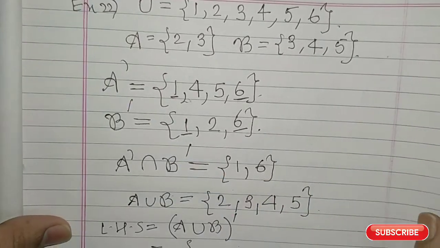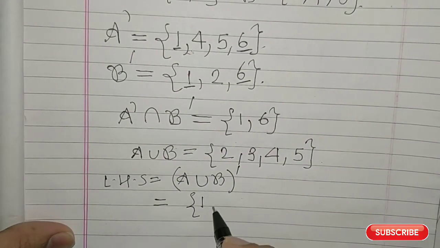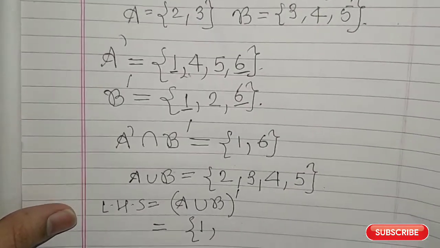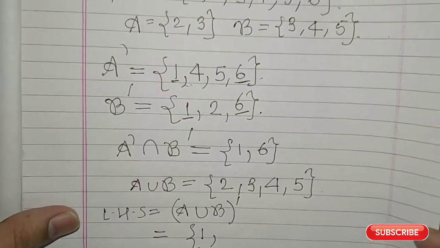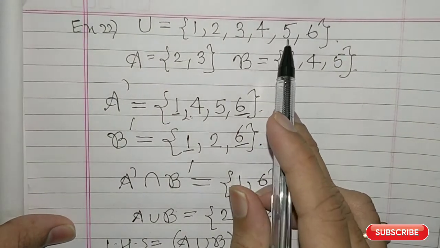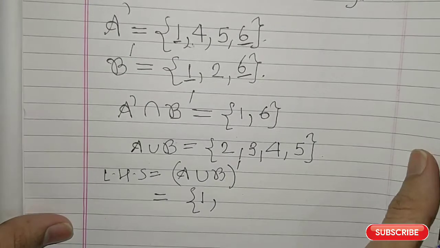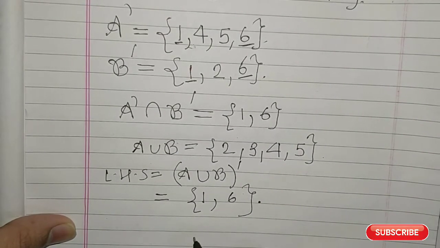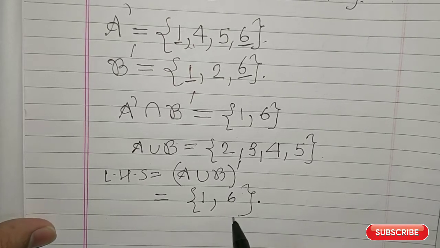So 1 will be there, right? 1, then 2 is in the set, so you should not write it. Then 3 is also there, 4 is also there, 5 is also there. So the next element will be 6.